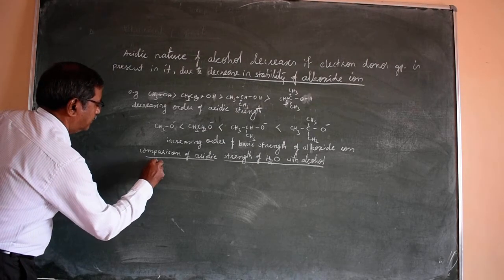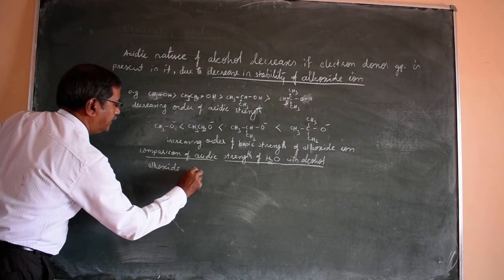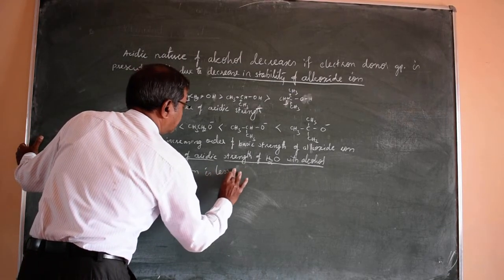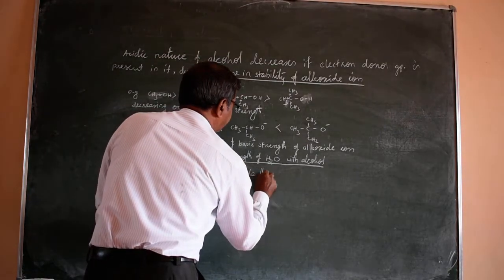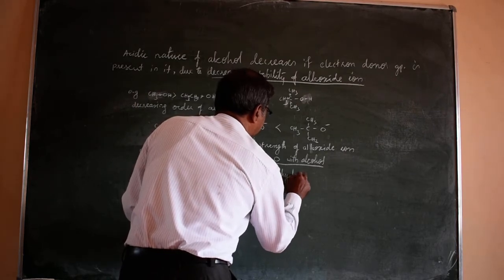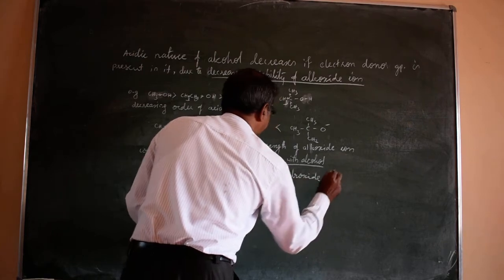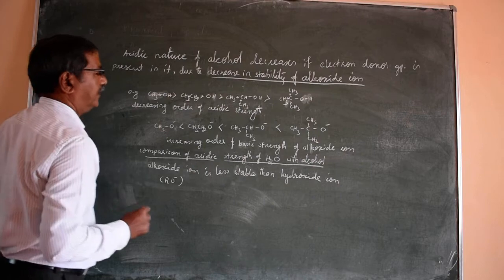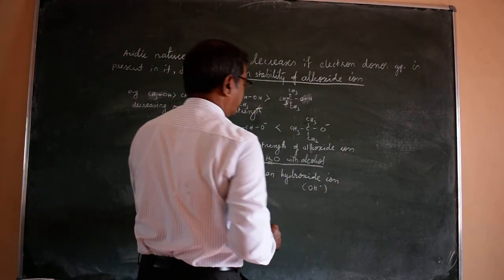The alkoxide ion is less stable than the hydroxide ion. Alkoxide means RO minus, hydroxide means OH minus.